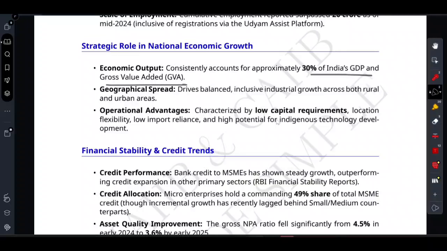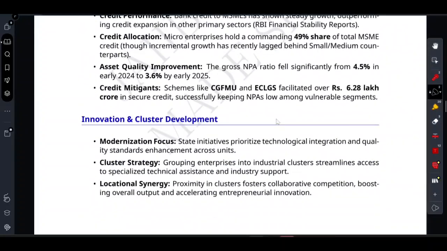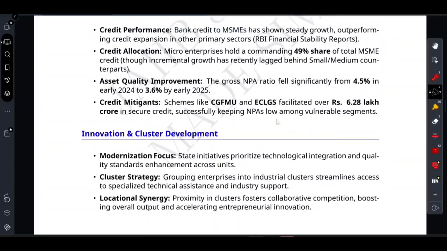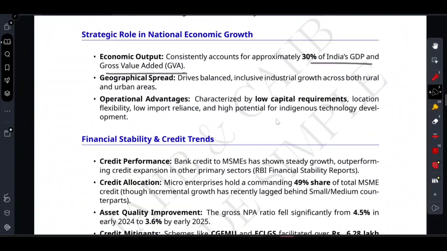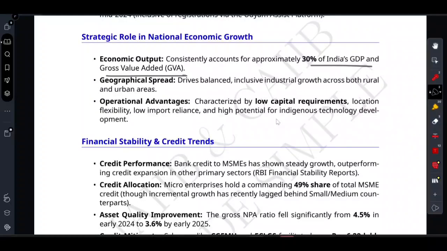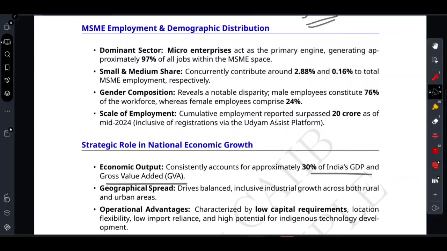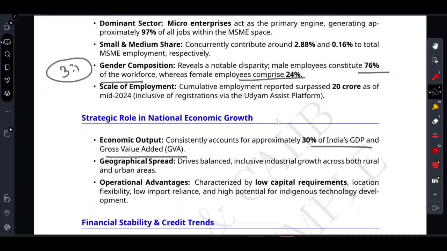And what about 3 is to 1? That is your gender demographic. It means the workforce is roughly 3 is to 1 male to female. As you can see, they have mentioned 76% of the workforce is male and 24% is female, roughly. So 3 is to 1 male to female. I hope this is clear. So whenever you see 3, it stands for these two data: 30% and then 3 is to 1. Now friends, 2 stands for 20 crore.